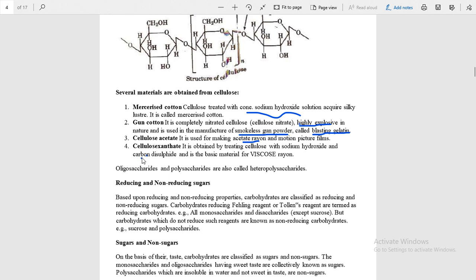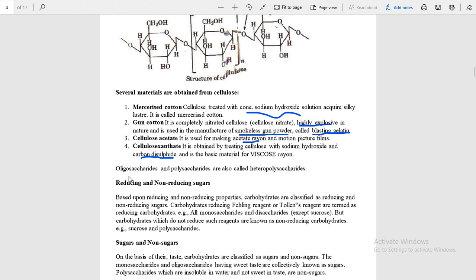In mercerised cotton, it was only treated with concentrated sodium hydroxide. Here it is sodium hydroxide and carbon disulfide, and it is the basic material of the viscose rayon. This is also used in rayon.